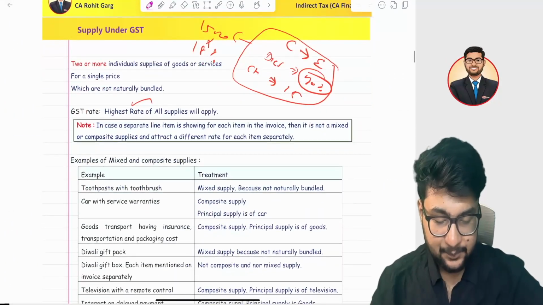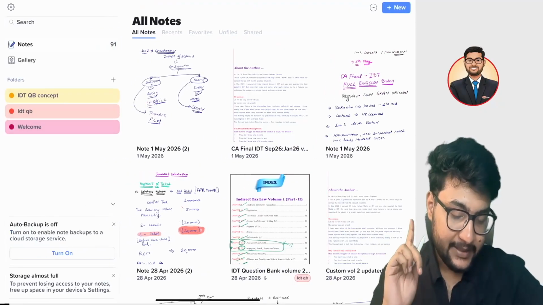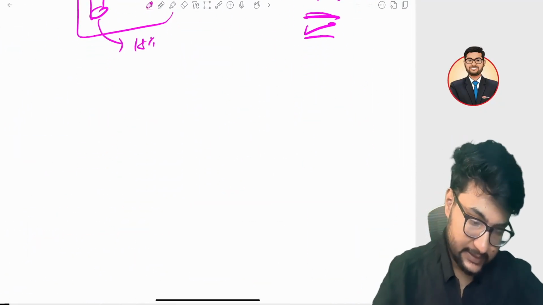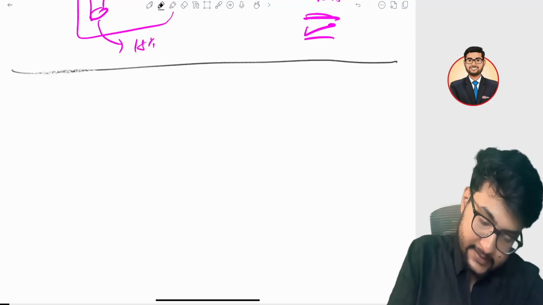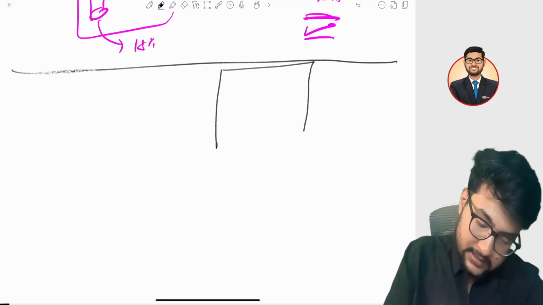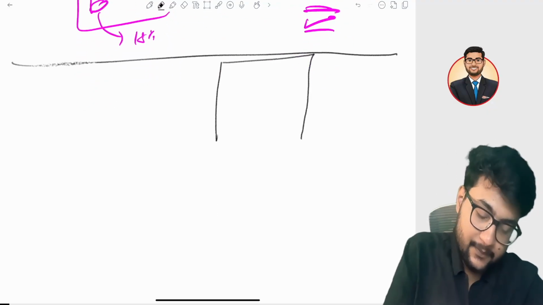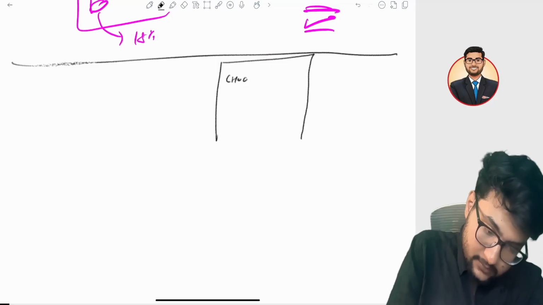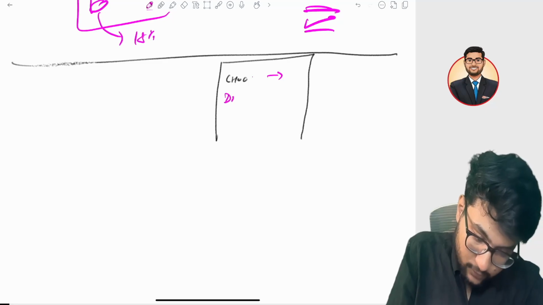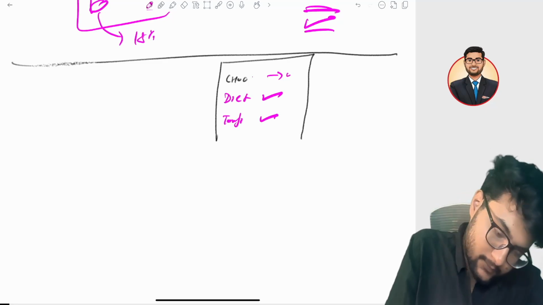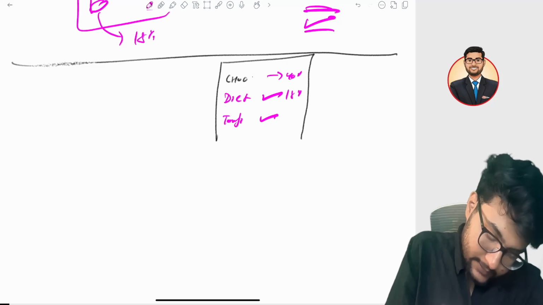Okay, let me tell you one more interesting concept. Suppose even though you booked a bouquet, in the invoice there's a separate line item: chocolate, Diet Coke, toffee, 40%, 18%, exempt.